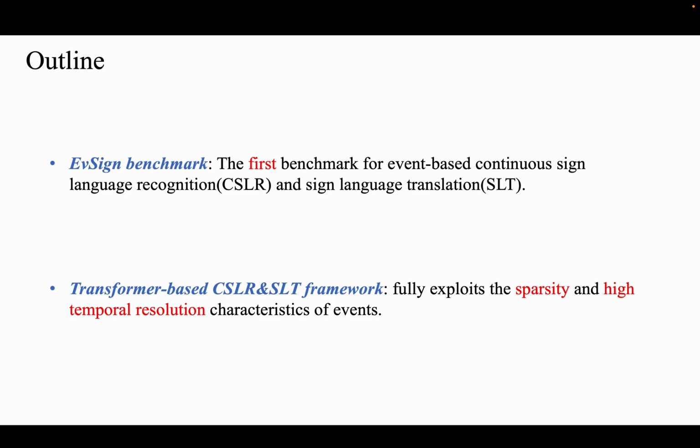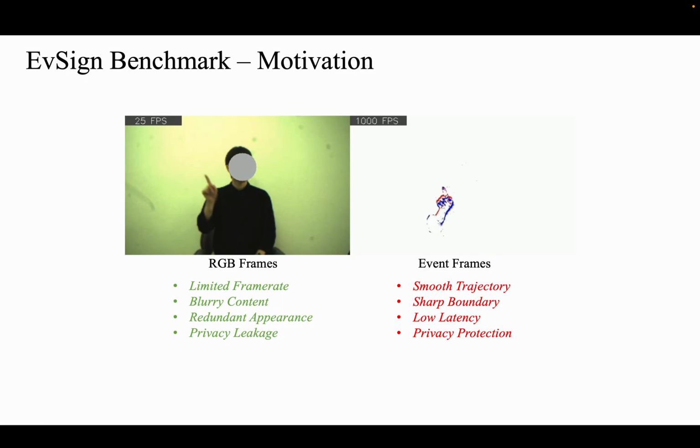Second, we propose a transformer-based framework for those tasks, which is to fully exploit the sparsity and high temporal resolution characteristics of events. Event camera, a biologically inspired sensor, detects the variation of intensity along time. Rather than encoding visual appearance with still images, it generates sparse and asynchronous event stream with extremely high temporal resolution, high dynamic range, and low latency, which is ideally suited for sign language tasks.